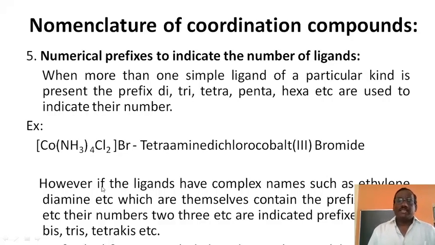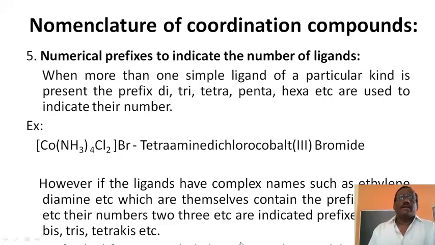However, some ligands have complex names, such as ethylenediamine, which already has a prefix in it: the di is included. Such ligands are called complex ligands, which themselves contain prefixes like di, tri, tetra. To avoid ambiguity, their numbers are indicated using the prefixes bis, tris, tetrakis.